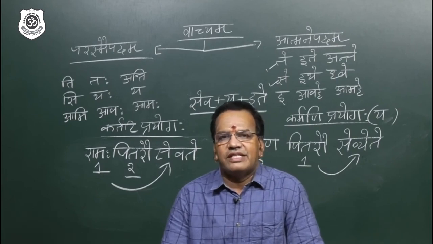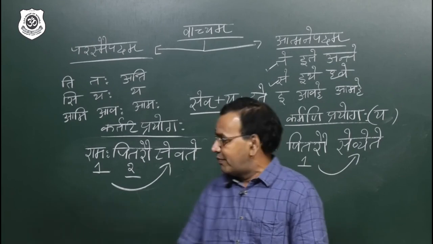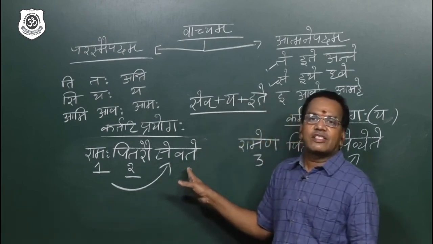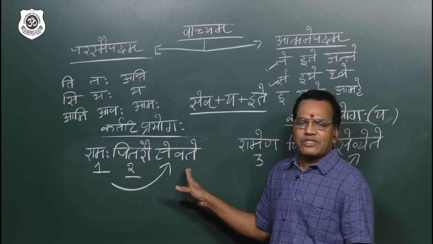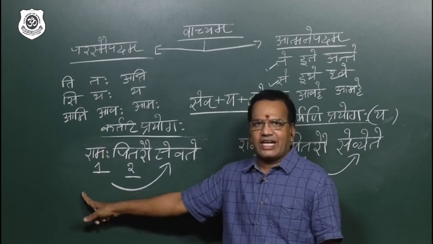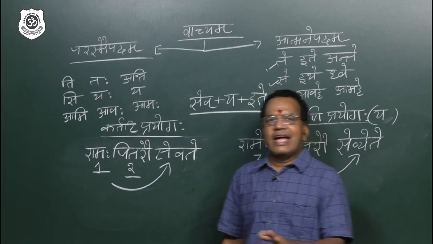Because sometimes in CBSE they may confuse by giving a pure Atmanepadi verb. So seeing the formula itself, do not conclude this is passive voice. You must know that when the verb is reacting according to the subject, it is active.